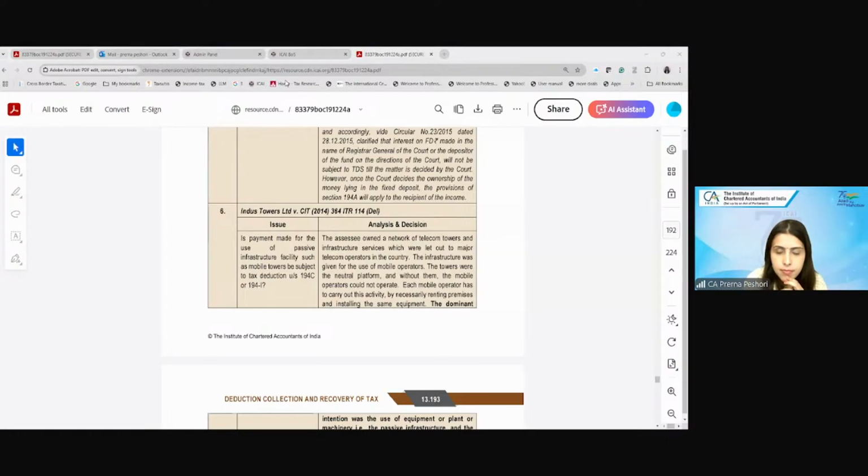Correct. Nowadays, there are a lot of health concerns raised about installing mobile towers on buildings. There was a time 15, 20 years back when all the buildings used to install towers on their terrace. So these towers which are installed, whether the payment which is made to these telecom operators or these tower companies, whether there will be TDS under 194I. That's the question.